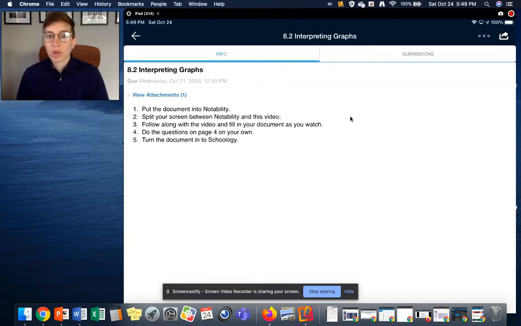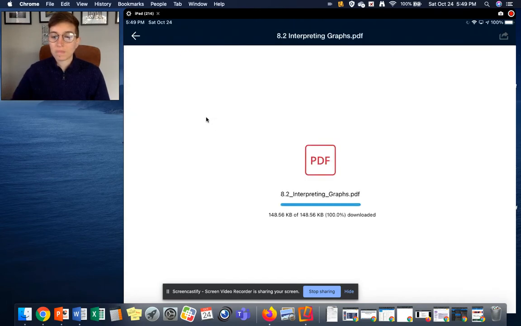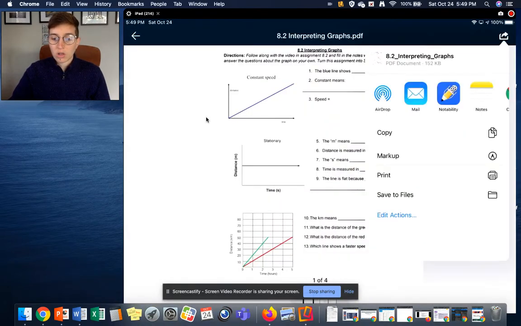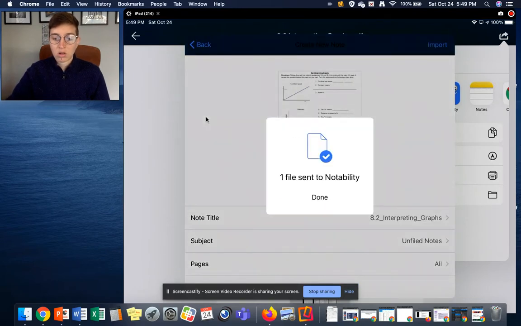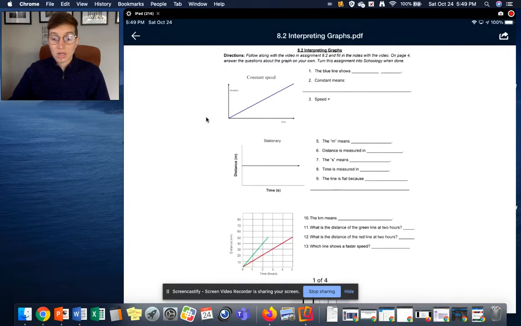So the first thing you want to do, you obviously found it on Schoology. In Schoology, you have an attachment, and you want to put this into Notability. It looks like this. You're going to put it into Notability. All right, you're going to get to Notability.